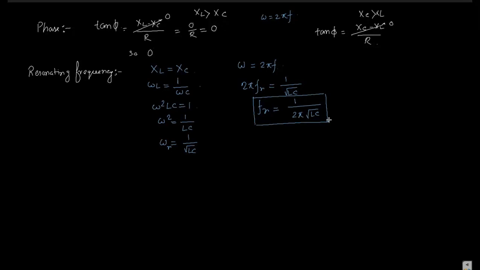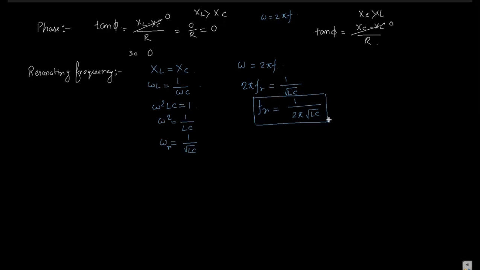So what is the condition? You just tell that in a series RLC circuit, if the inductive reactance and the capacitive reactance, that is XL is equal to XC, are the same, then the circuit behaves like a pure resistive circuit, and in that case the phase difference between the voltage and current is zero. This is the condition for resonance.